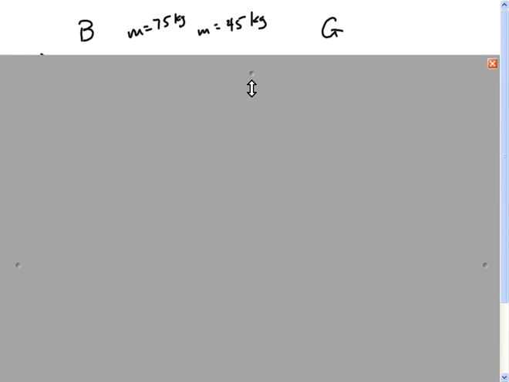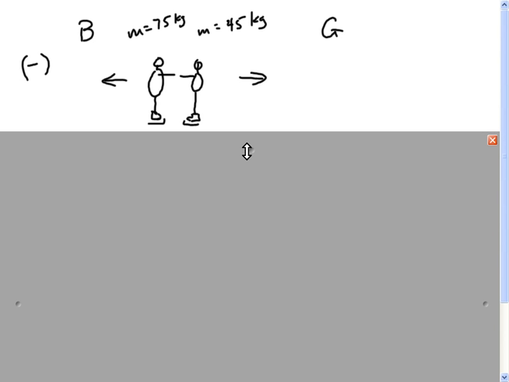This is a review of Force 1, number 10. Now the concept of this problem was, you've got a boy and a girl, they're on frictionless ice skates, standing on a frozen pond, and they push off of one another.